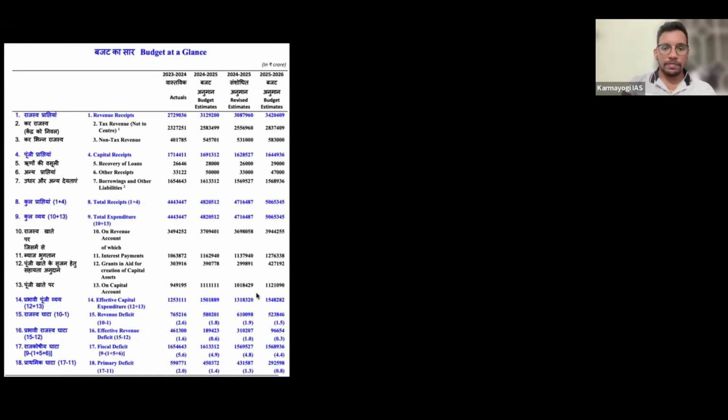Then these are the numbers, fiscal deficit. So now tell me, what is the fiscal deficit out of this? That is this one only. Whatever borrowings we are taking, that is the fiscal deficit.